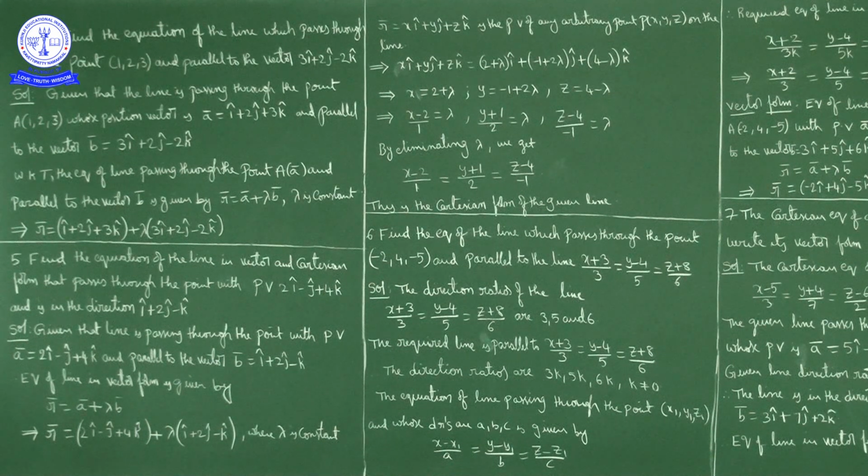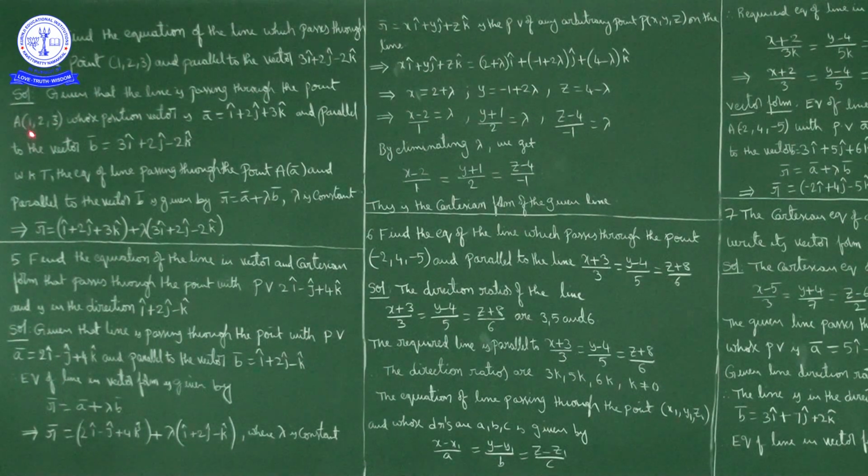So what is given here? The line is passing through the point (1, 2, 3). Now the position vector of this point, I will consider this as A (1, 2, 3). So the position vector of this point, a bar, is equal to i cap plus 2j cap plus 3k cap.